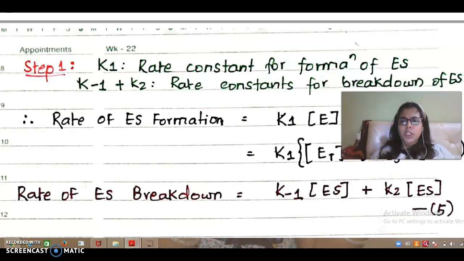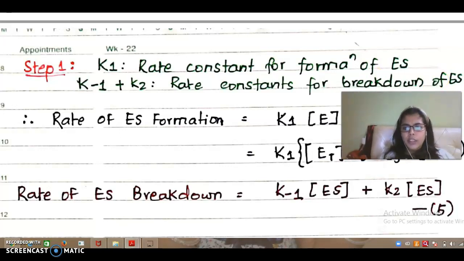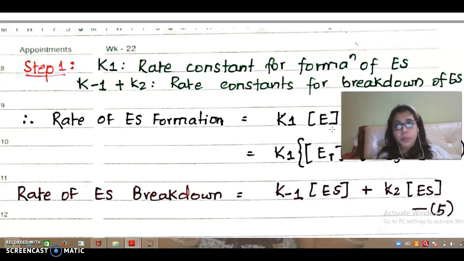ES formation was dependent upon K1 as the constant, and the starting materials to make ES were E and S. So my rate of formation of ES was K1 into E into S. Here E is the free enzyme. If you remember me telling that free enzyme is nothing but the total enzyme minus the enzyme bound to the substrate, E can also be substituted by ET minus ES. So my rate of formation is now written as equation number 4.